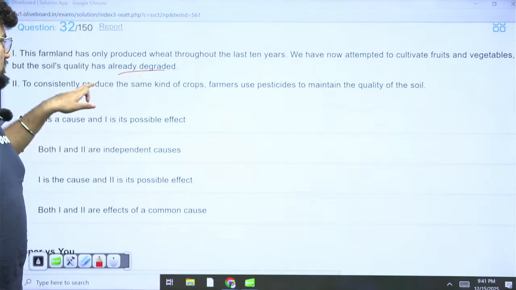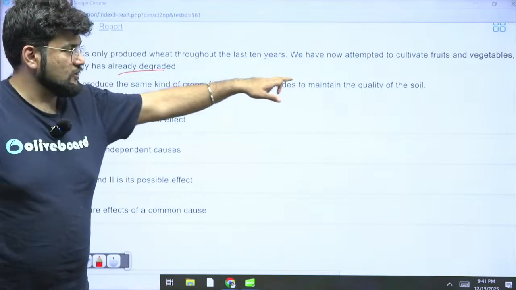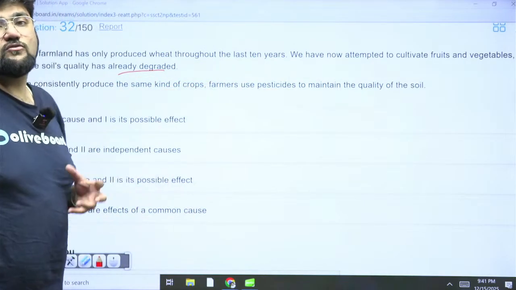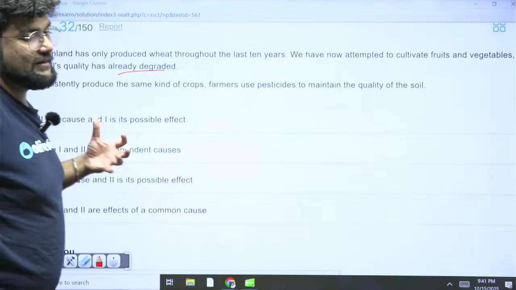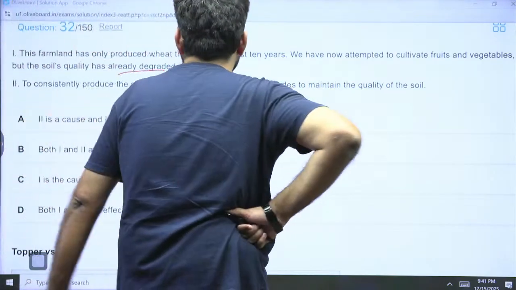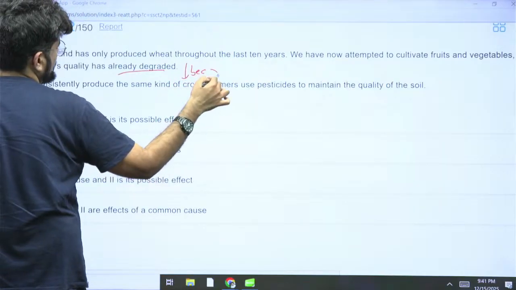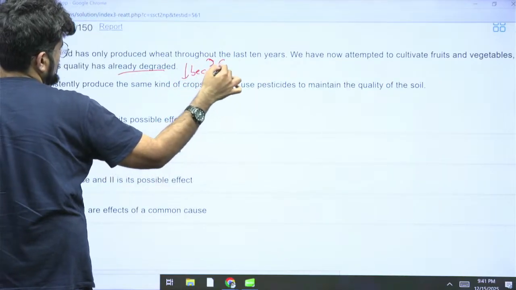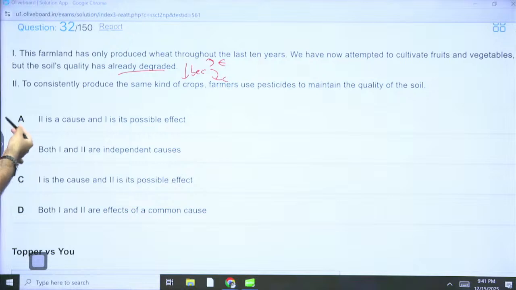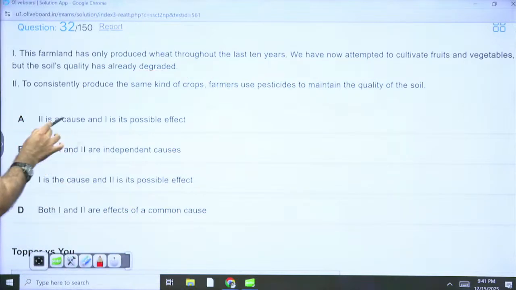Because to produce the same kind of crops, farmers use pesticides to maintain the quality of the soil, and hence those pesticides leach into the soil and create problems after long-term utilization. Does that make sense? Yes, that makes sense. So whatever comes after "because" is the cause, and whatever comes before "because" is the effect. So 2 is the cause and 1 is the effect. Option A is the right answer, and if you click on that, you will get that this is